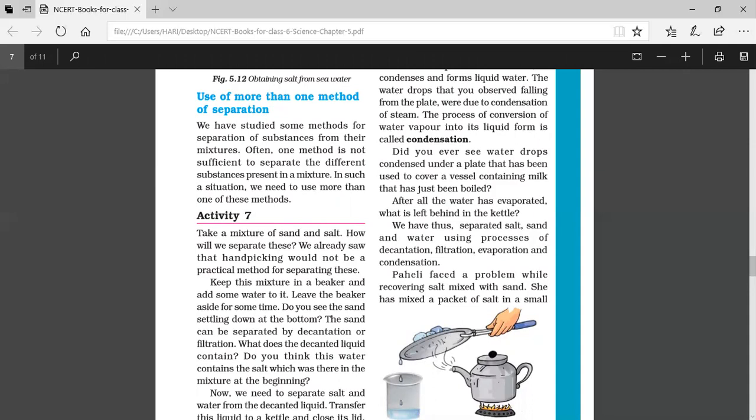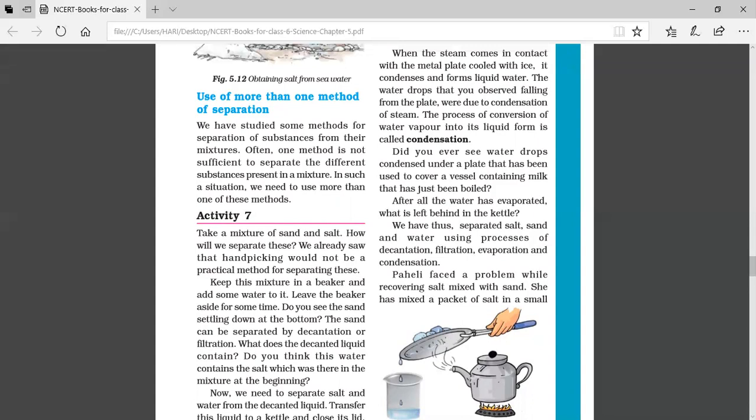After collecting the water, if you taste it, it will not be salty. It will be the same as drinking pure water. So this way we can separate pure water from the solution of salt. This process of conversion of water vapor into its liquid form is called condensation.